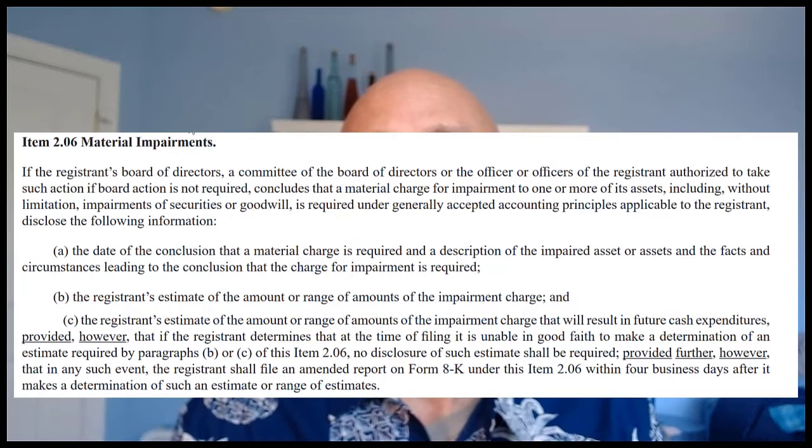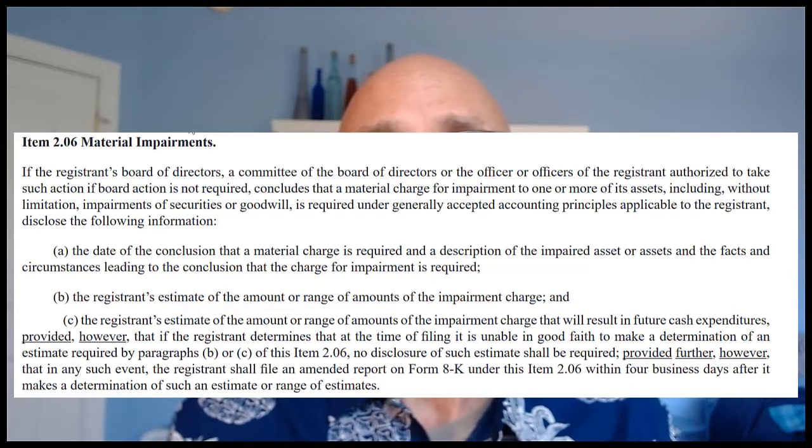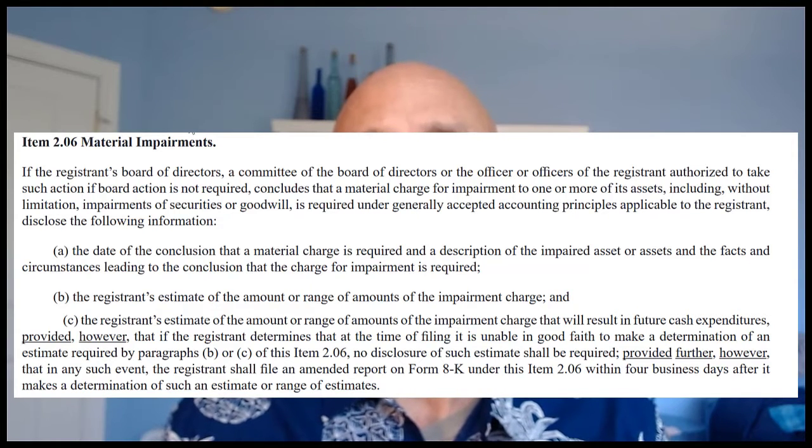Form 8-K under Item 2.06 is required when the board, a board committee, or an authorized officer concludes that a material charge for an impairment to the company's assets is required under GAAP. What to disclose? Under Item 2.06, there are 3 things: the date of conclusion that impairment has occurred, which also includes a description of the impaired assets and the facts and circumstances leading to the conclusion, an estimate of the impairment charge, and an estimate of the future cash expenditures that will be required by the impairment.